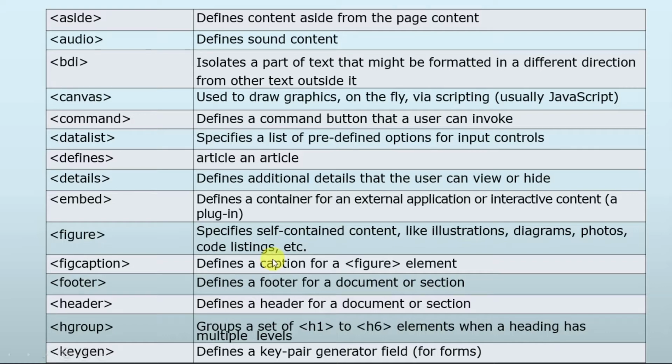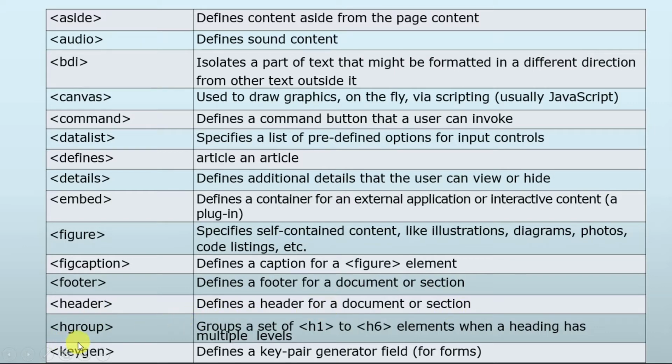Then we have figcaption. Suppose we want to define a caption for our figure, or we want to define something about the figure or image, we can do that with the help of figcaption. Then we have a footer. Footer is a section that is assigned for a particular region of a document. And similarly, header defines a header for a document or a section.